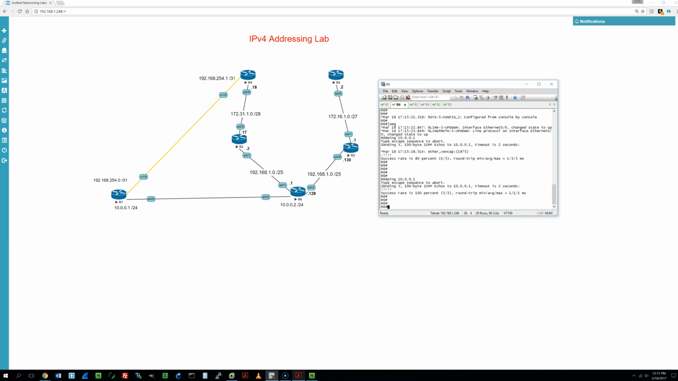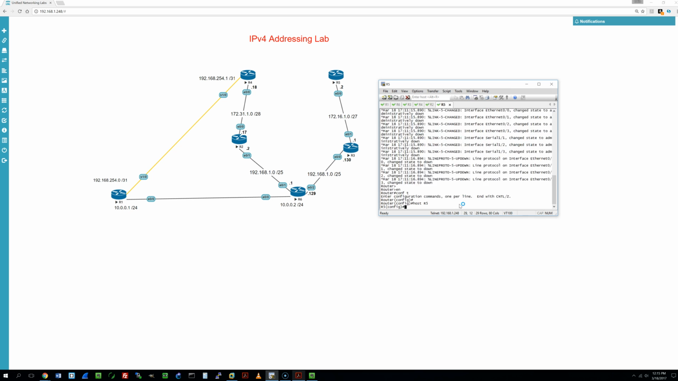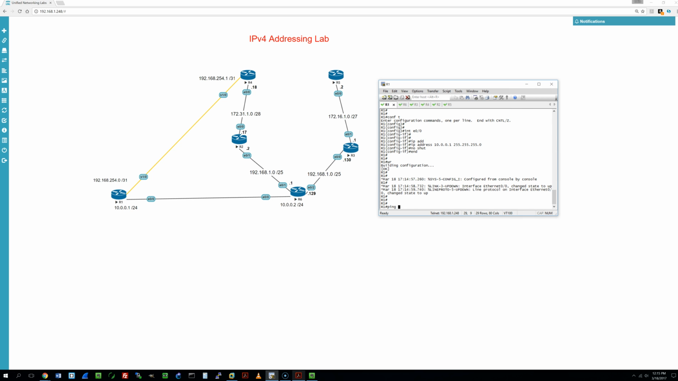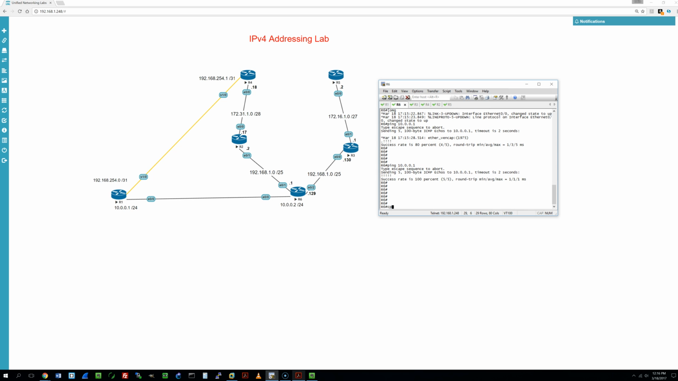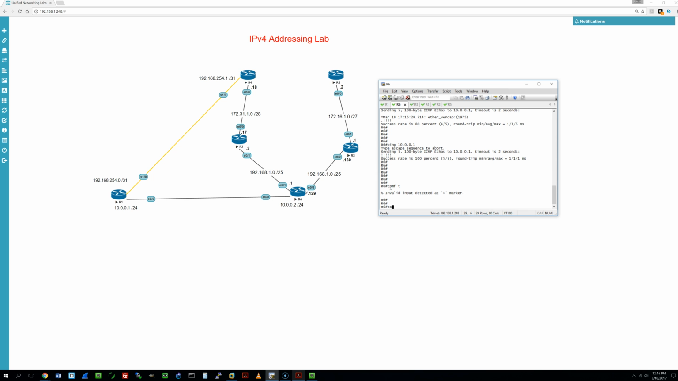So the reason the success rate was only 80% is because it has to do an ARP lookup, and with Cisco, pinging the timeout is a lot lower than other devices. So whenever you see 80% for the initial ping, normally it's completely fine. Okay, so we go back to R1. We'll just ping the other side and see it already has the ARP done, 100%. Okay, go back to R6.